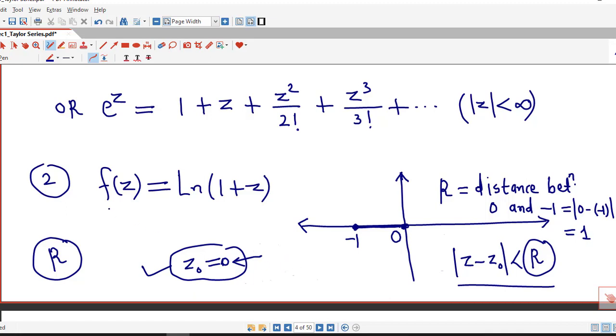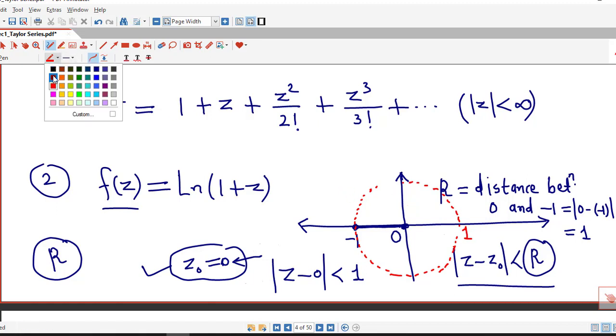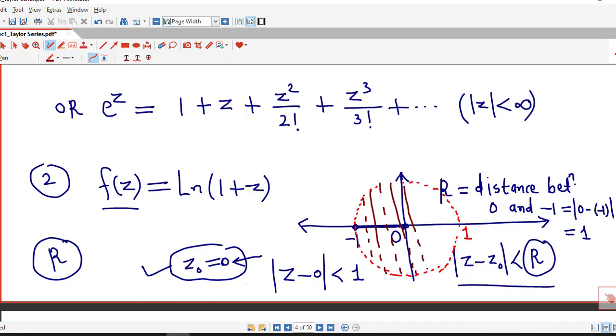So here we can find the Maclaurin series representation of the given function in the open disk with center z0 and radius 1, because now if we consider this circle with center z0 equal to 0 and radius 1, then this -1 will be on the boundary of that circle, and because the function is analytic at every point inside this circle, we can say that the function is analytic in the open disk with center z0 and radius 1.